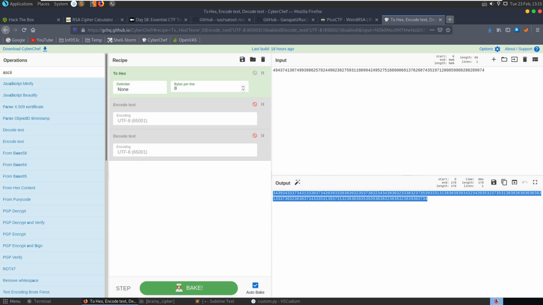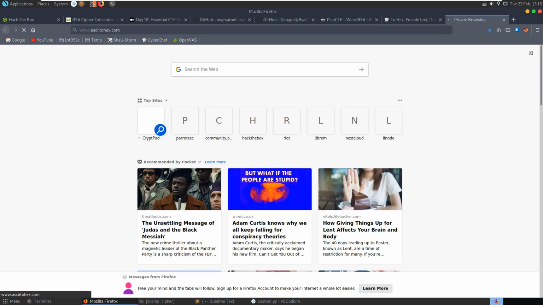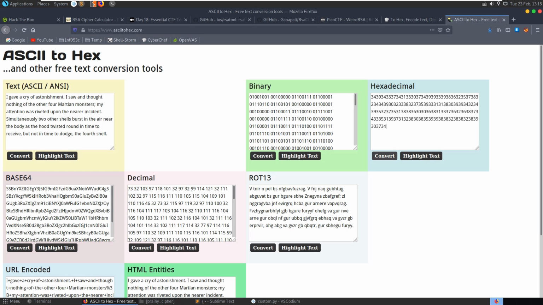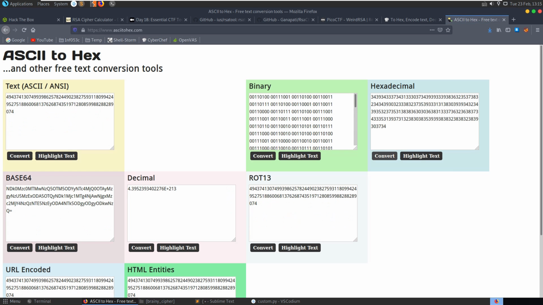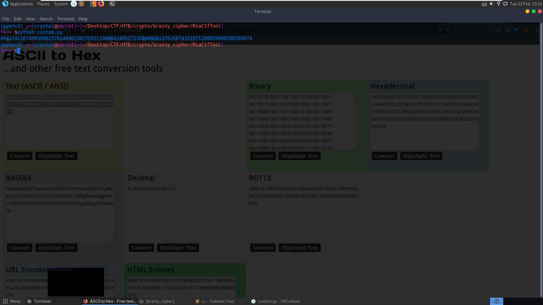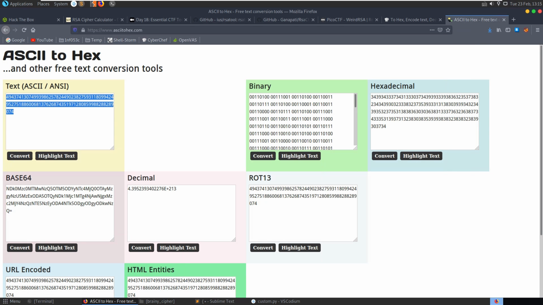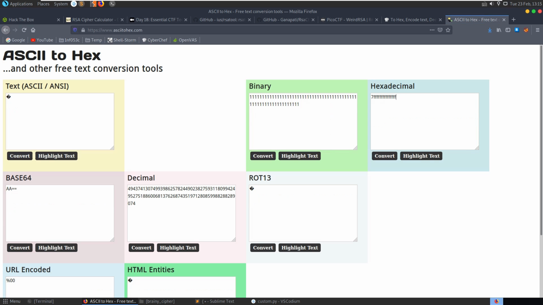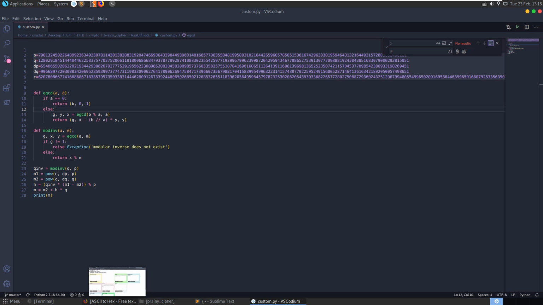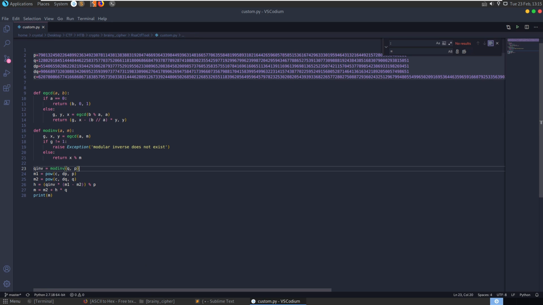I'm going to grab this. I'm going to go to ASCII to hex. Paste in our hex. Oh, okay. That didn't convert. Alright, this is weird. We'll grab our decimal value here and convert it to hex. Huh? Weird. Alright, let's just do it in here. I don't understand what's going on here.